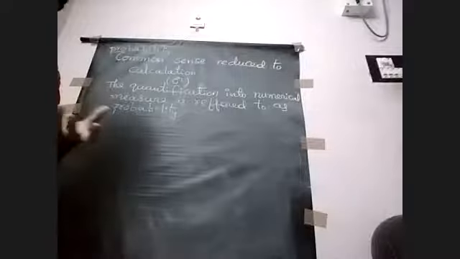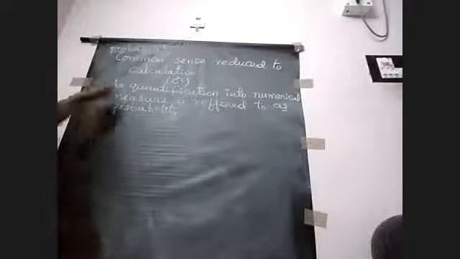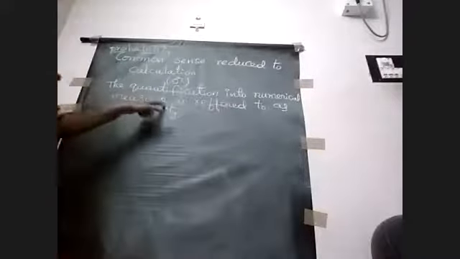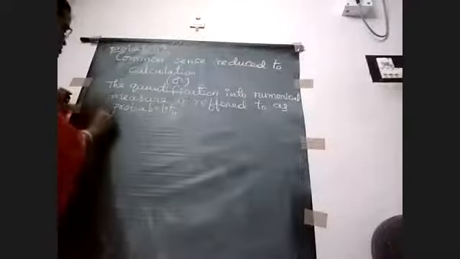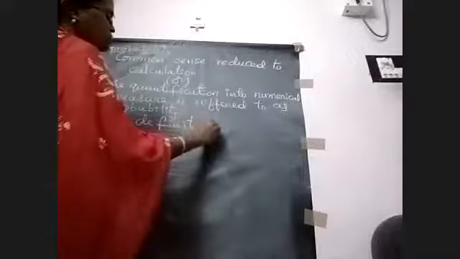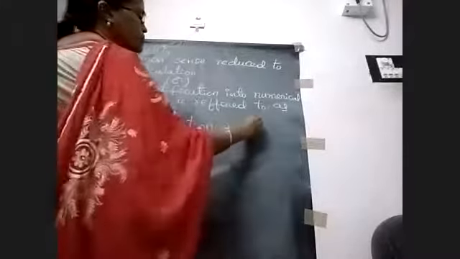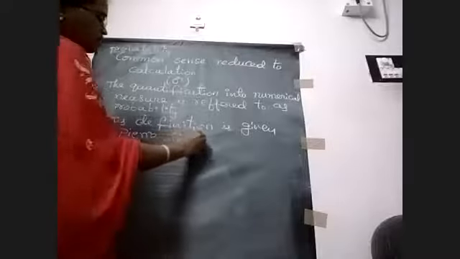And if we can give the numerical value of those chances or common sense, that is called probability. So what is probability? The quantification into numerical measure is referred to as probability. This definition of probability was given by a very important mathematician, Pierre Simon Laplace.